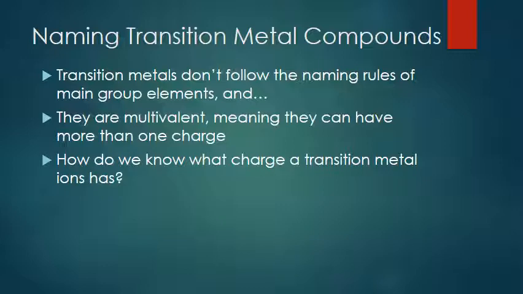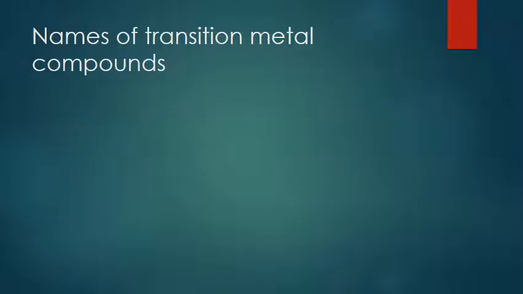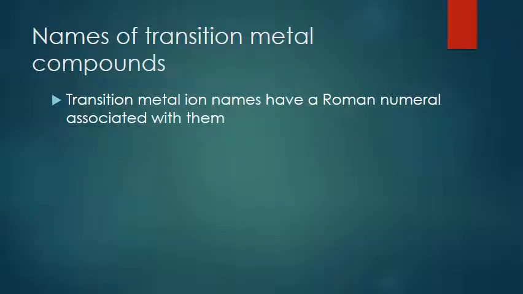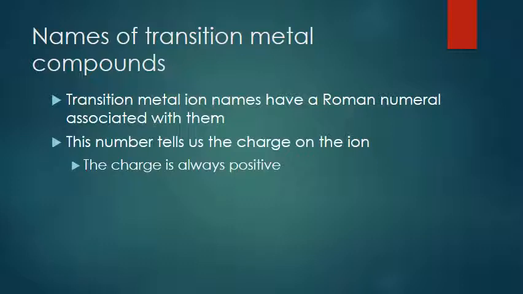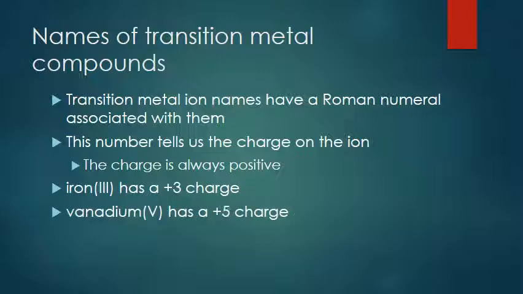So, how do we know what charge a transition metal has? We use a Roman numeral. This is called the Stock naming system. The number tells us the charge of the ion. Now, for transition metals, the charge will always be positive. So the number relates to a positive charge. Iron 3 has a +3 charge. Vanadium 5, that V is a Roman numeral 5. That has a +5 charge.